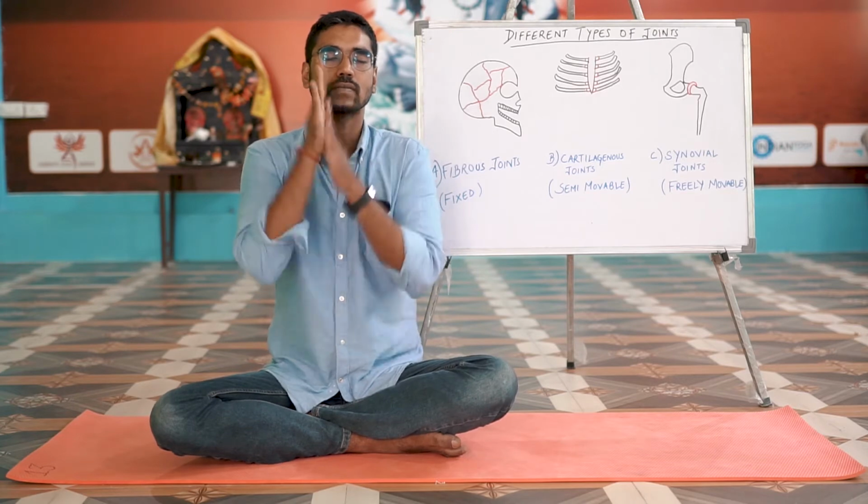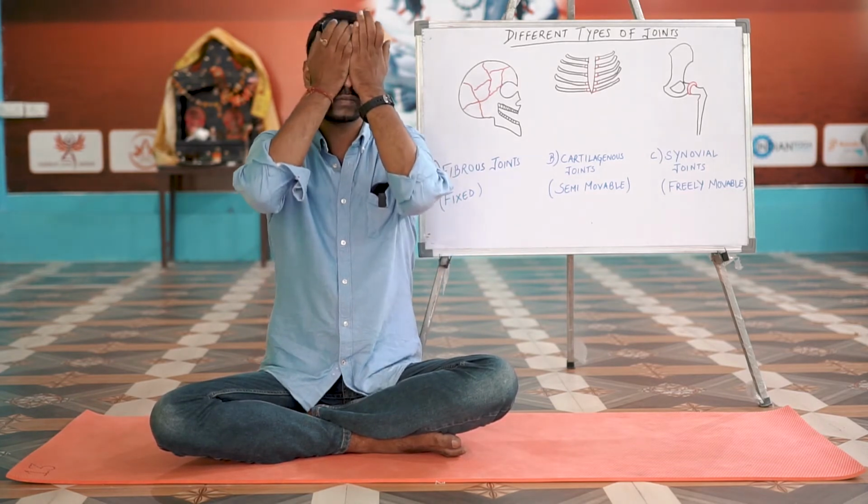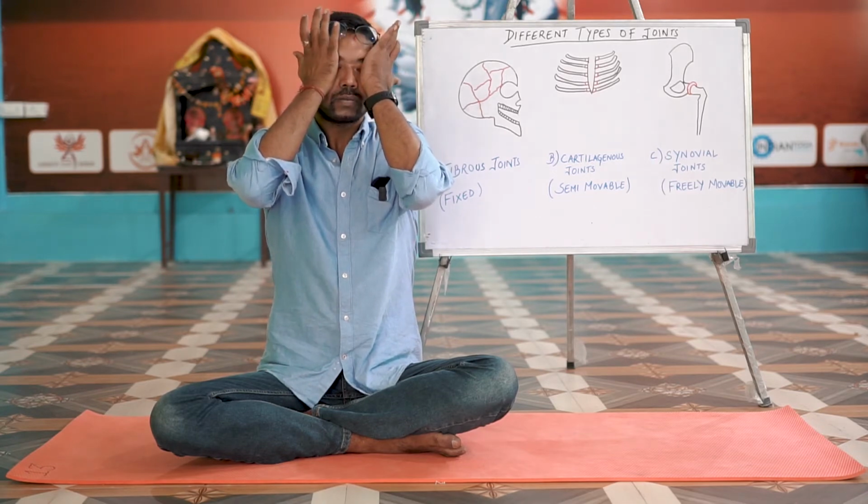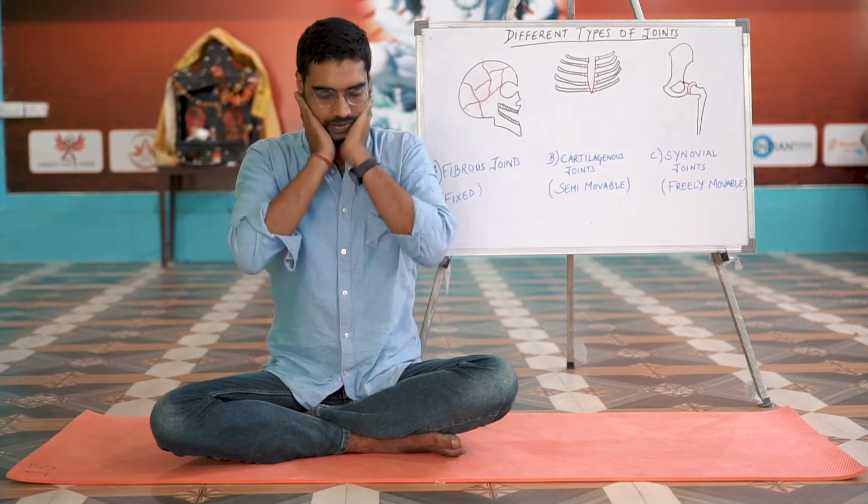Having absorbed the vibration of the mantra, let's start rubbing our palms. Cover your eyes with your palms. Now gently massage your face, the back of your neck, and anywhere else you wish to transfer this energy to. Please keep your eyes closed. Do not expose them to light straight away. Bring your hands back to your chest. Bow down to your fingertips with a few blinks. Open your eyes and welcome back.